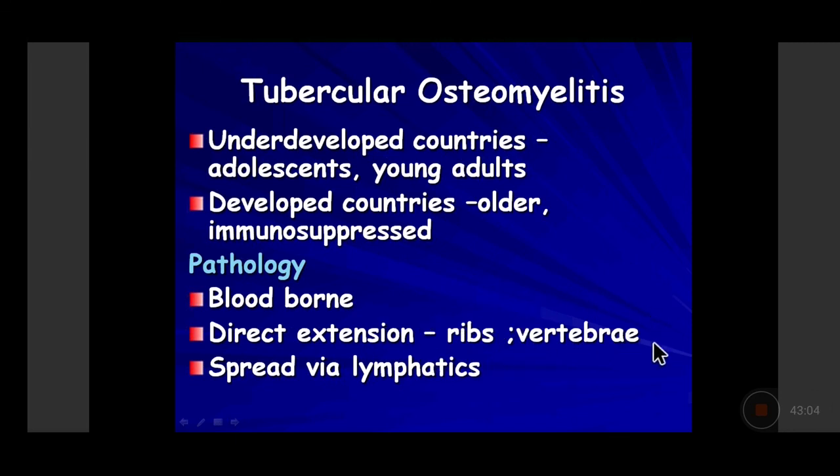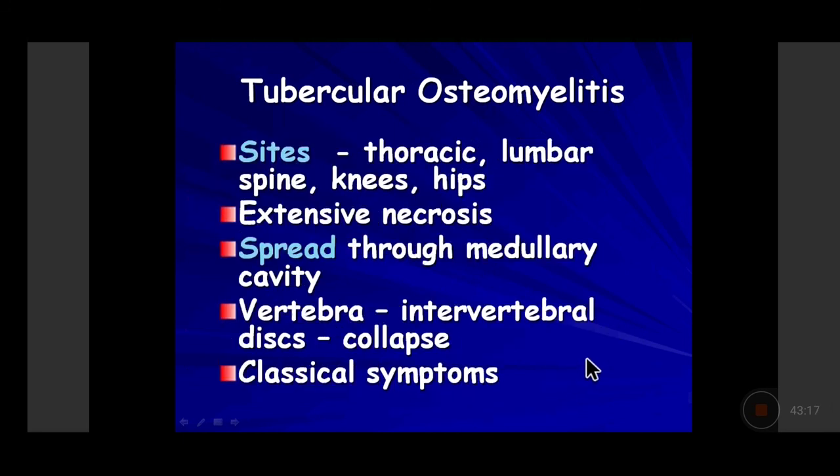Or there could be a posterior extension into the vertebra, and there could be multiple vertebrae involved in this case, including involvement of the intervertebral discs. Less commonly, they can spread via lymphatics to the bone. So what are the usual sites? The usual sites are the thoracic and the lumbar vertebrae. So if it is the thoracic vertebra, we can expect the patient will have not only the bony deformities like kyphosis and scoliosis in the thoracic and lumbar spine involvement.